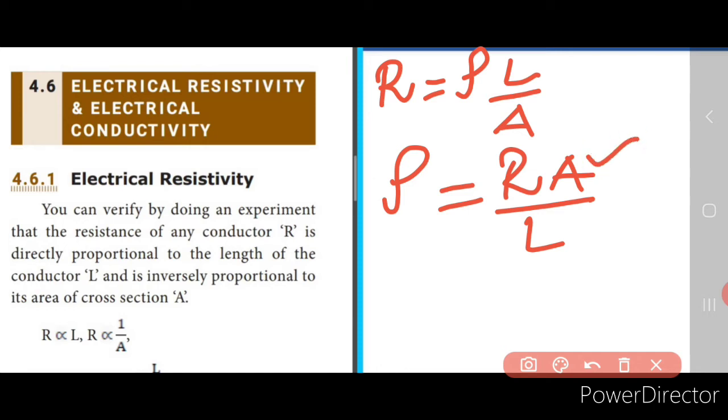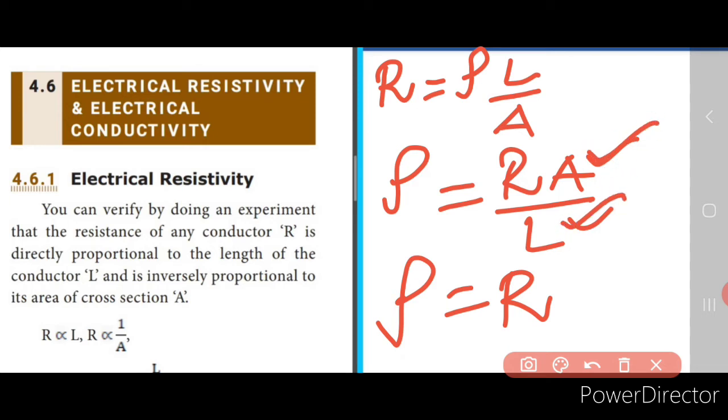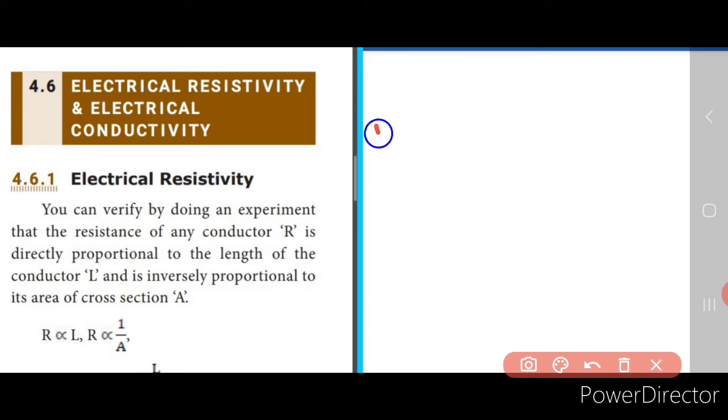This becomes 1 and this becomes 1, isn't it? So rho is equal to R. The electrical resistivity of a material can be defined as the resistance of the conductor of unit length and unit area of cross section. Now what will be the unit of the resistivity? Now we know the formula for rho. Rho is equal to RA divided by L.